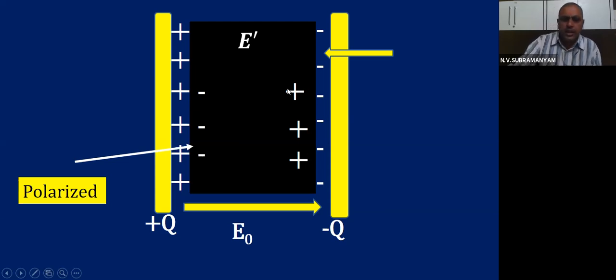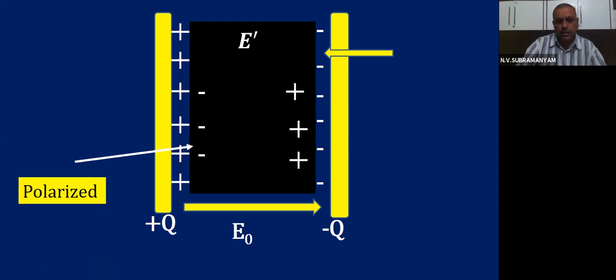Inside the dielectric material, some positive charges got pulled to one side and some negative charges got pulled to another side. That means induced charge is developing. This process is called polarization. So the dielectric material is now polarized.